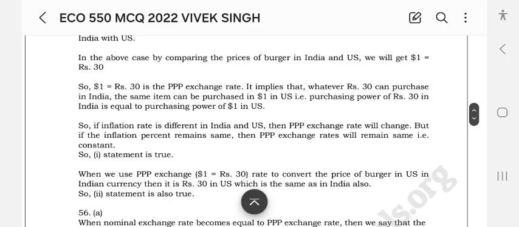Okay, when we use the PPP exchange rate, when we use a PPP exchange rate of $1 to Rs 30 to convert the price of a burger in the United States into Indian currency, then it's Rs 30 in the United States. It's the same as in India also. Okay, same and also true.